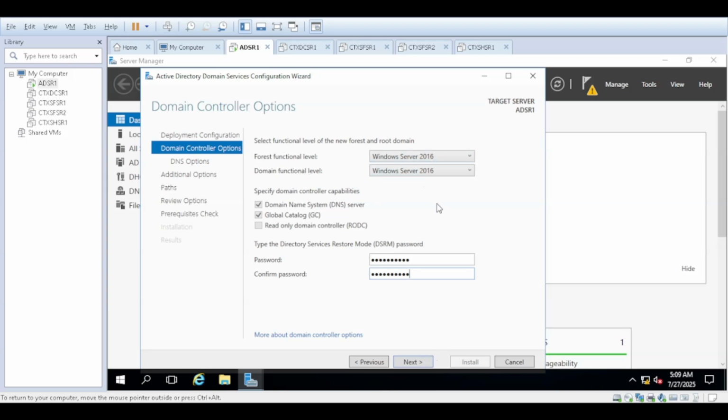On this screen we also need to select the functional level. Suppose you are installing this in production and you have some old servers, to match that you can select the functional level from here as per your configuration. But now we are doing a new fresh installation, and in my lab we have all servers on the 2016 operating system, so I'm going with this functional level.